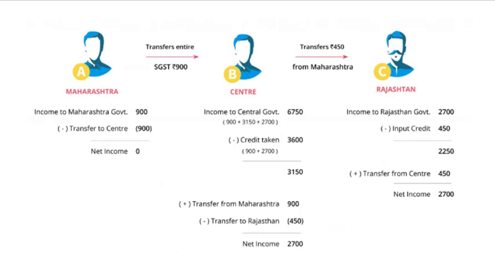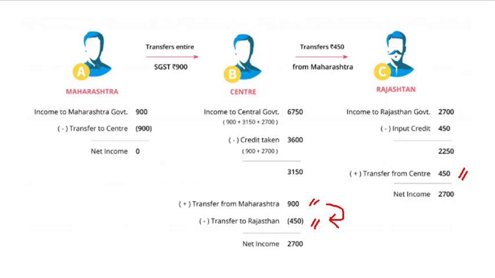GST is a consumption based tax. The state where the goods were consumed, here Rajasthan, will receive the GST. By that logic, Maharashtra, where goods were sold, should not get any taxes. State Rajasthan and the central government should have got 30,000 into 9% state GST, which equals 2,700 each. Thus, Maharashtra, the exporting state, will have to transfer credit of SGST of 900 used in the payment of IGST to the center. In turn, the central government will transfer to the state of Rajasthan, the importing state, rupees 450 IGST.